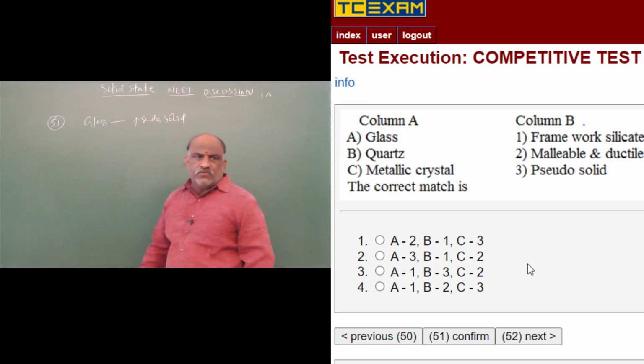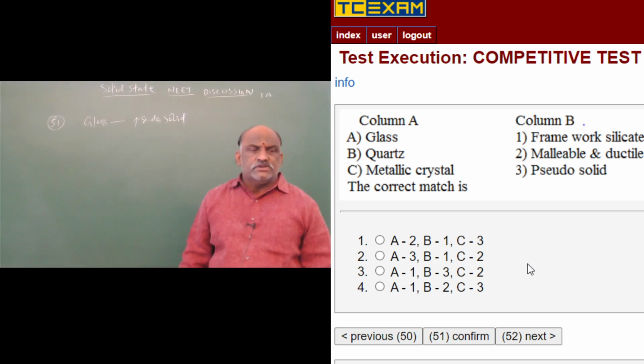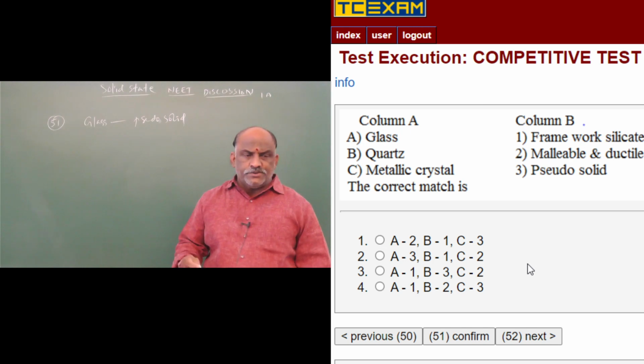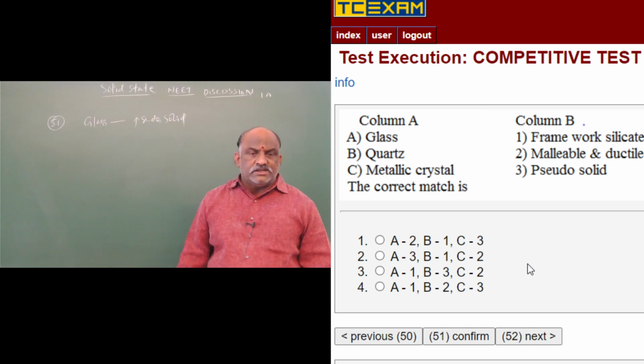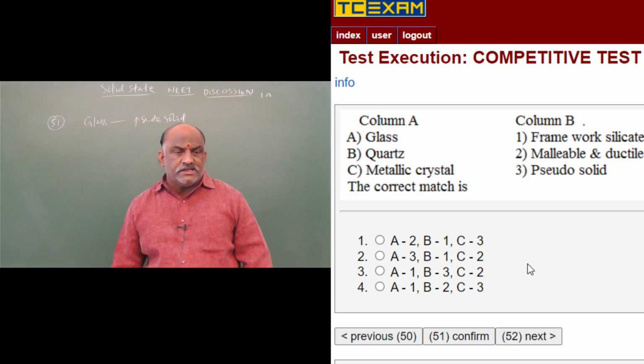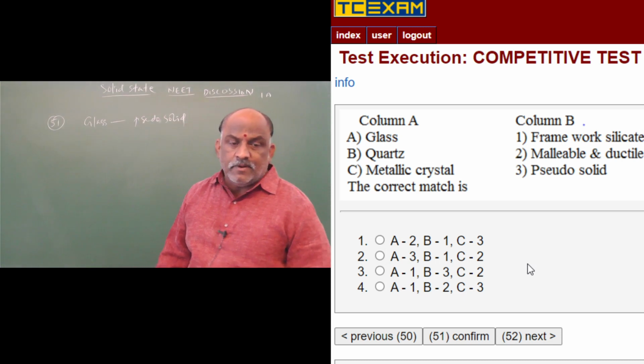Pseudo solid means false it is. Glass is pseudo solid. A is equal to 3, right? Only one option is the odd man option it is. And quartz. Quartz is the framework silicate and metallic crystal, malleable and ductile.